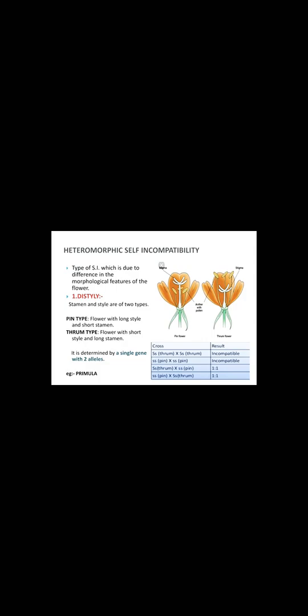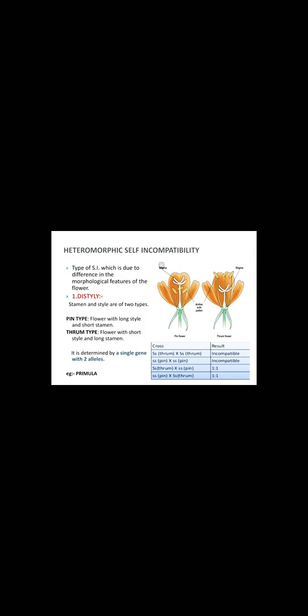First, distyly. As the name indicates, stamens and styles are of two types. As shown in the diagram, there are two types of flowers: pin type and thrum type. Pin type flowers have a long style and short stamen, and thrum type flowers have a short style and long stamen.